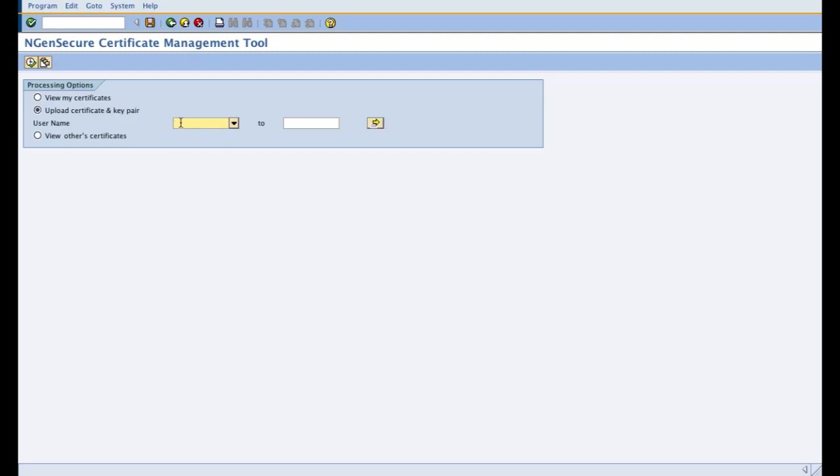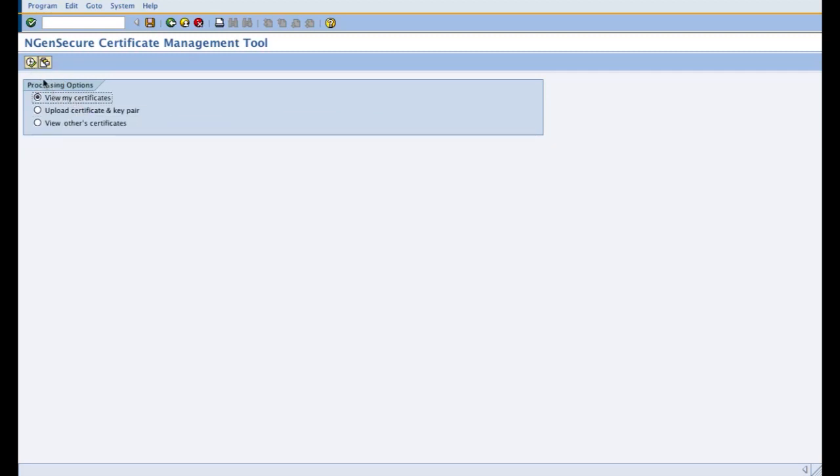For such use cases, you can give all end users' user IDs and upload the common certificate file and private key file by executing this certificate management upload tool.